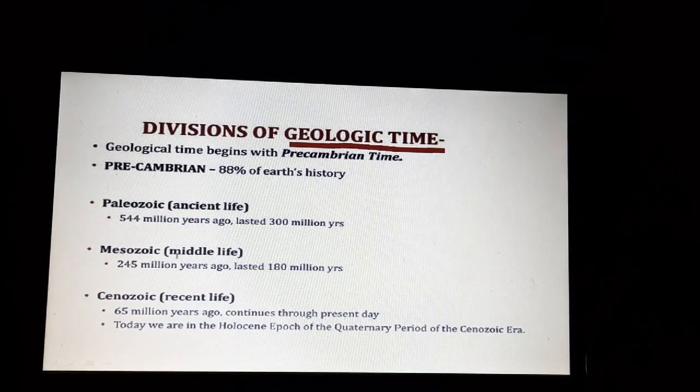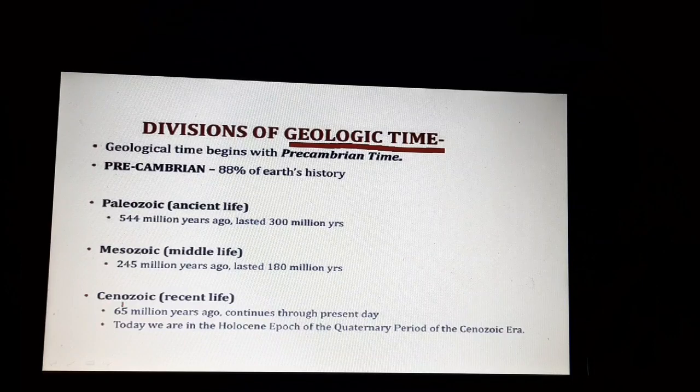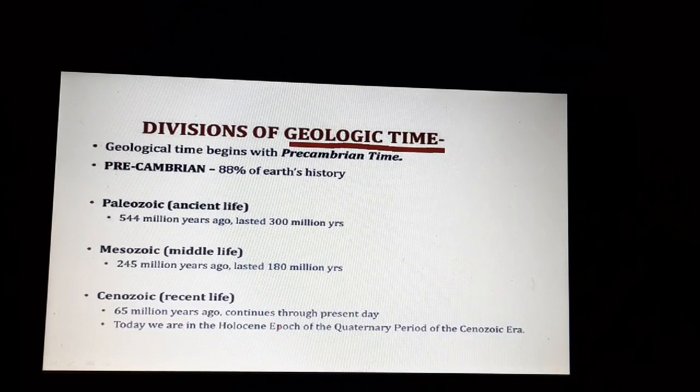Then you have the Mesozoic age, which is almost 245 million years ago. And the current age is the Cenozoic age, which was 65 million years ago, and this continues till date. And we are in the Holocene epoch. Epoch, I said, is a smaller part of the period, which is a part of the Quaternary period of this main era.